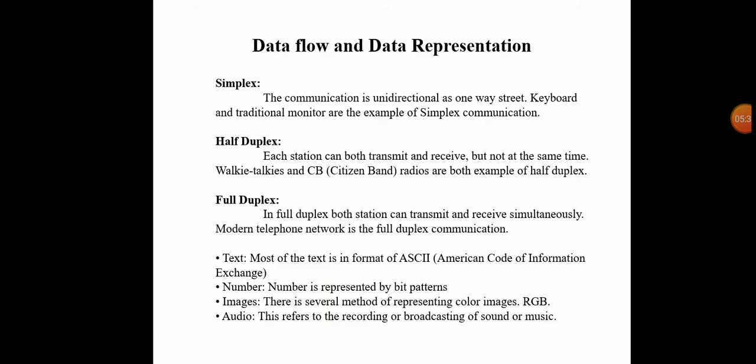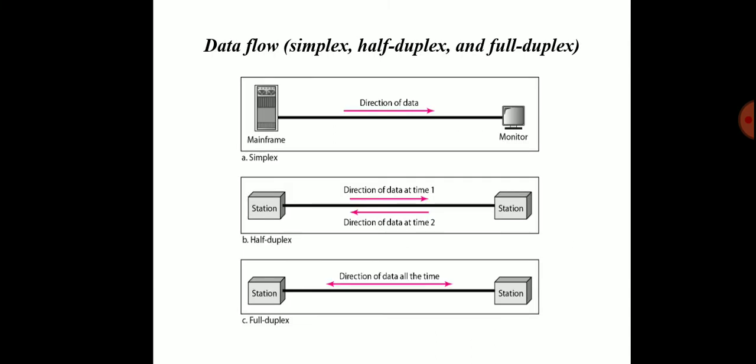Now we see the next slide, data flow and data representation. In data flow, in data communication, there are three different types of data flow. Number one is simplex, number two half duplex, number three full duplex. We see this block diagram. Simplex is where the communication is unidirectional, like a one-way street. For example, the keyboard and traditional monitors are examples of simplex communication.